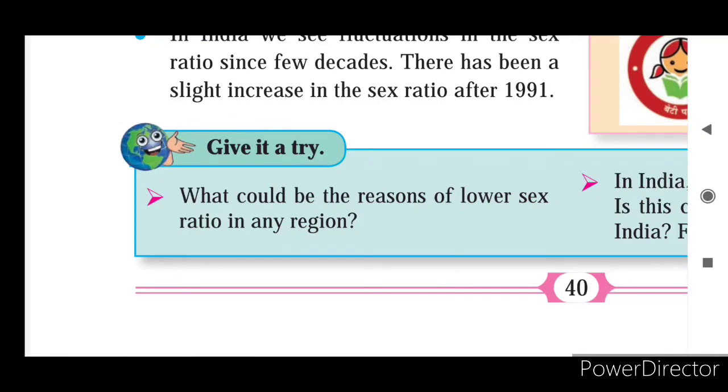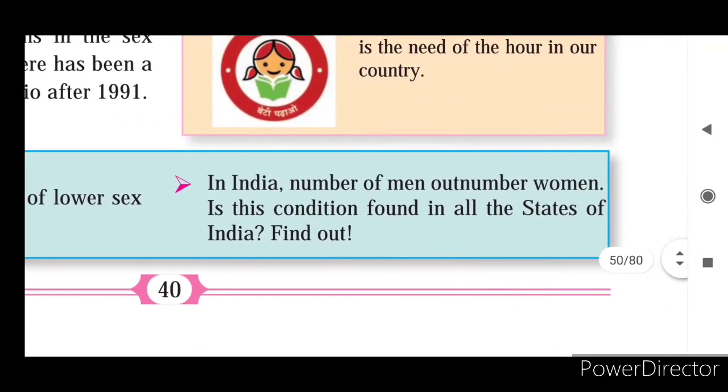So in that, parents are thinking that why should we spend money? If a baby girl takes birth, that time they have to spend more money. And because the dowry system is there in our country, so there are many reasons. So in many regions, before birth, girl babies are killed. After birth also we have seen a number of places, in trains, in dustbins, newborn baby girls are found. So let it be.